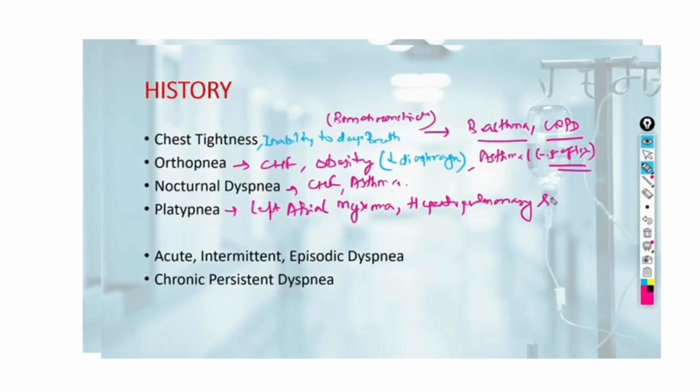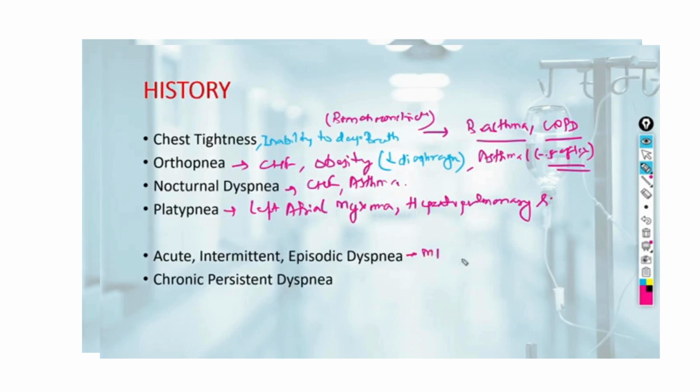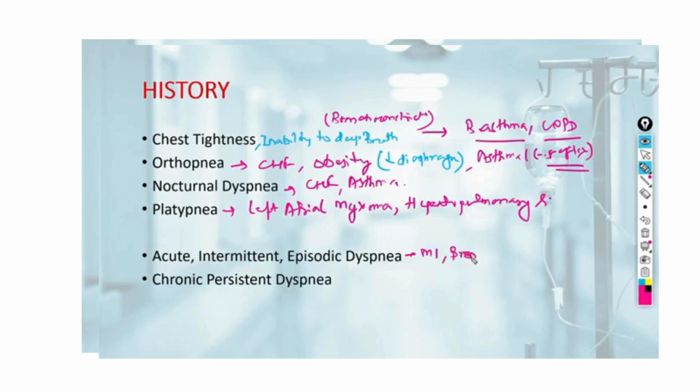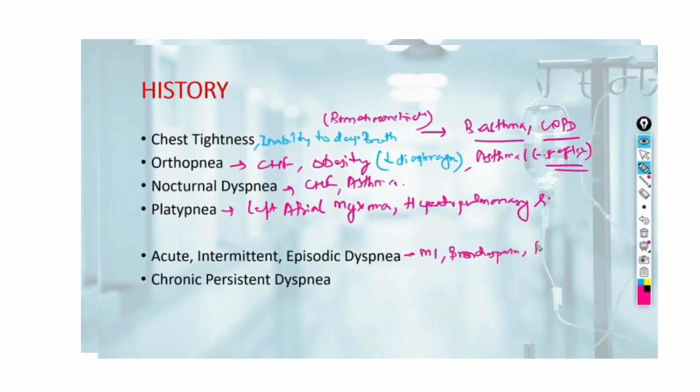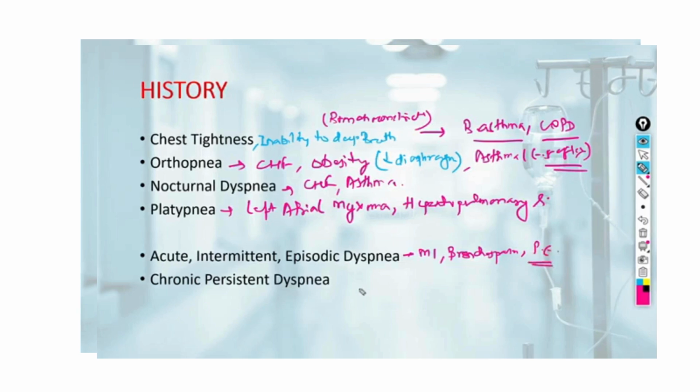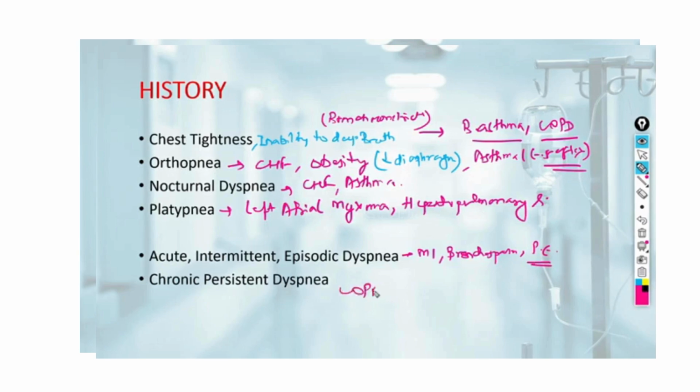Acute intermittent episodic dyspnea is usually seen in episodes of myocardial infarction, or any cause of bronchospasm like bronchial asthma, and also in pulmonary embolism. On the other hand, chronic persistent dyspnea is more typical of COPD.